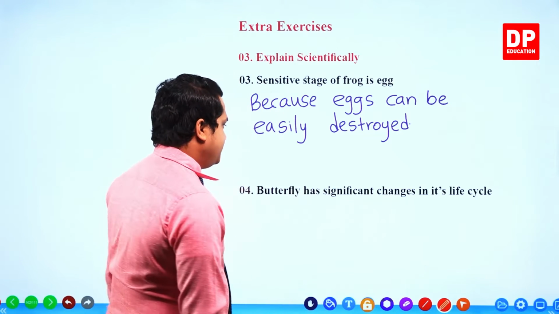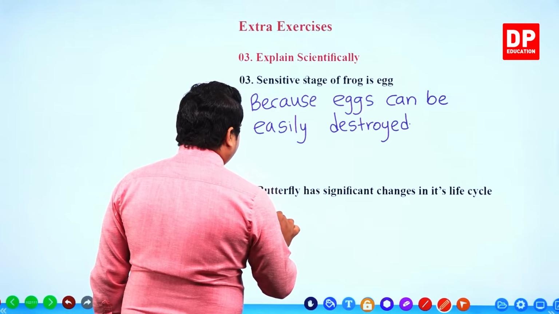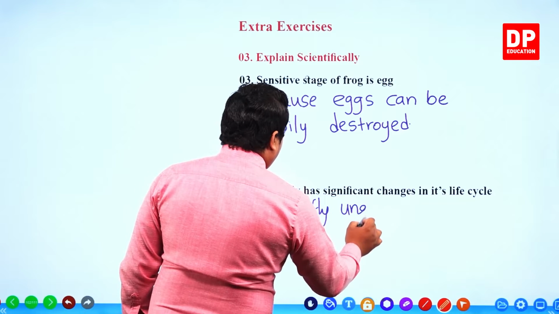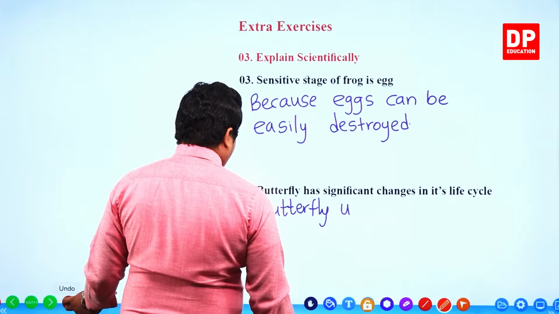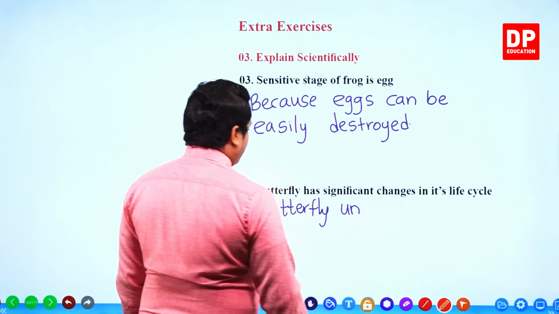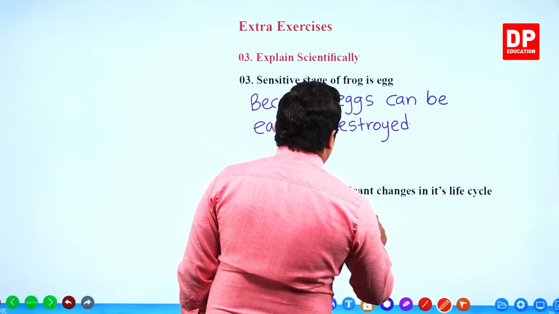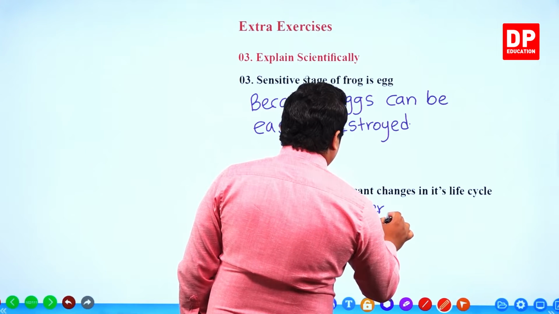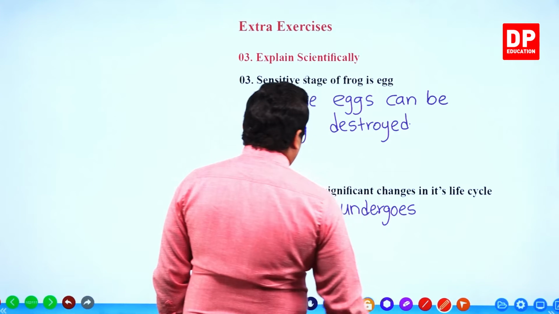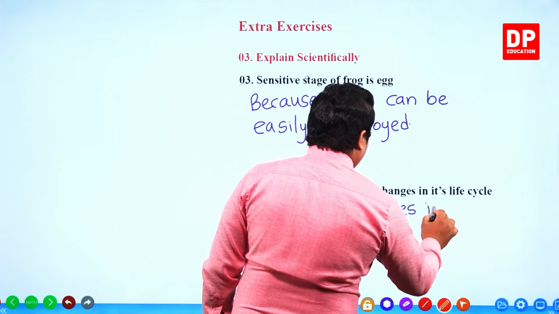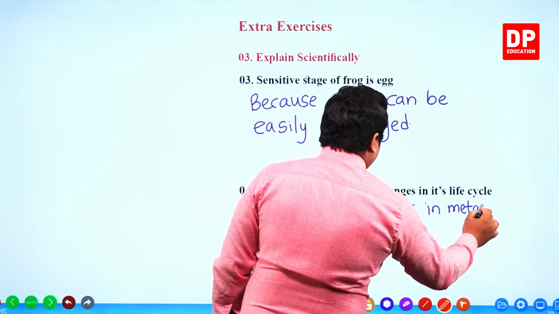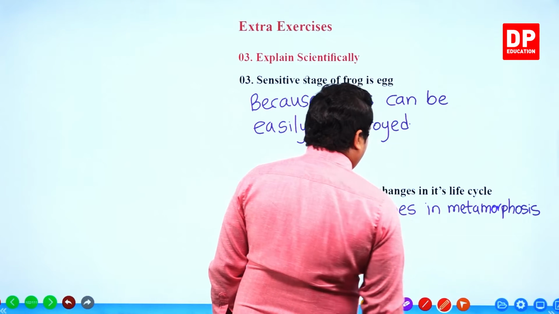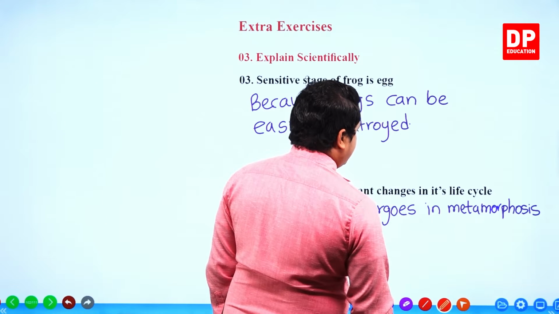So we can write the answer: butterfly undergoes metamorphosis. Right? Butterfly undergoes metamorphosis.